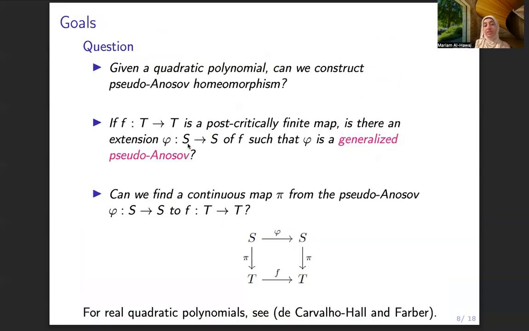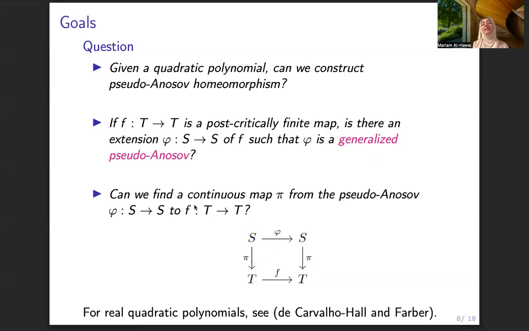Now, the question: given a quadratic polynomial, can we construct a pseudo-Anosov homeomorphism? If F is a post-critically finite map on the tree, is there an extension of it on the surface such that the extension is a generalized pseudo-Anosov?